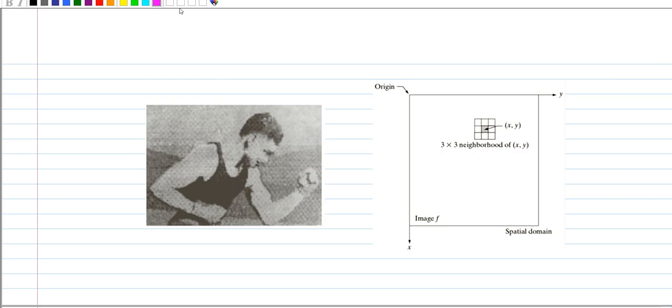The third example of a signal is a monochromatic picture. A monochromatic picture is an example of a signal, and this is a two-dimensional signal f of x comma y. We'll see what one-dimensional and two-dimensional signals are a little later. Here the brightness varies with respect to the location.